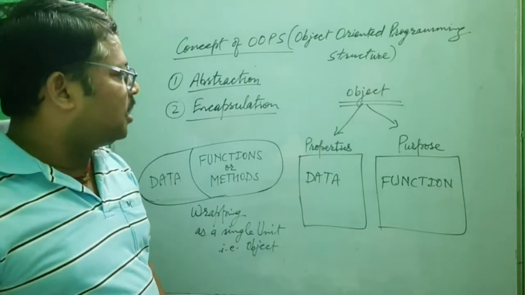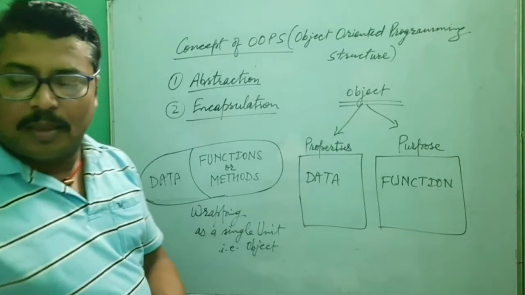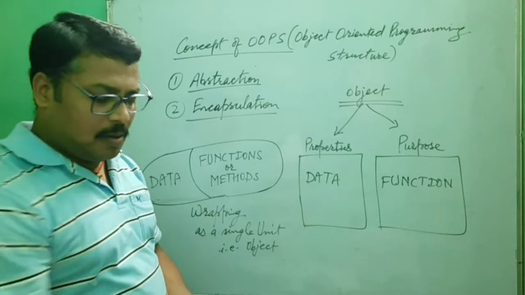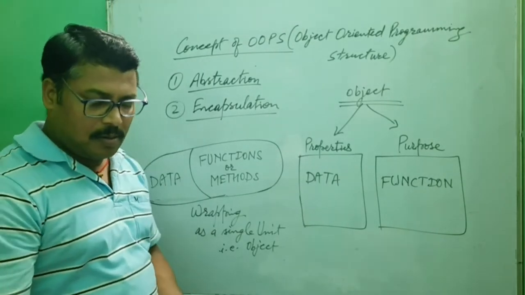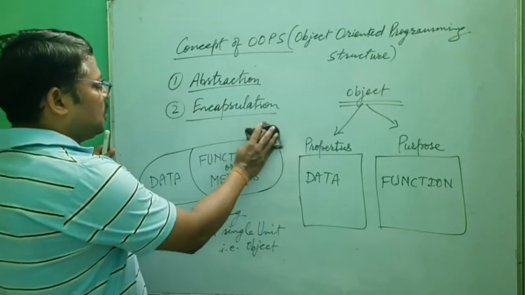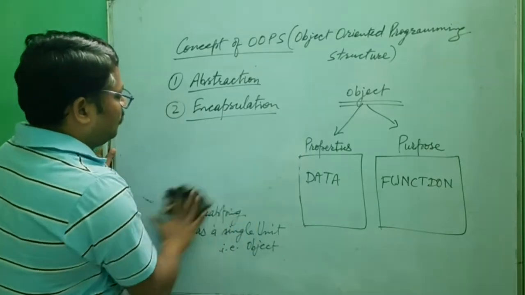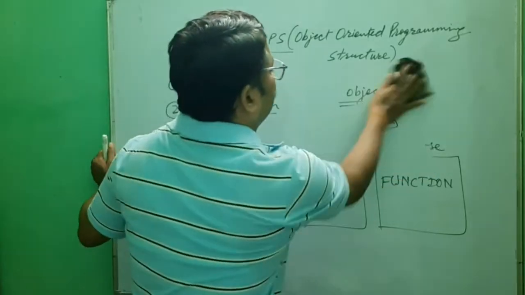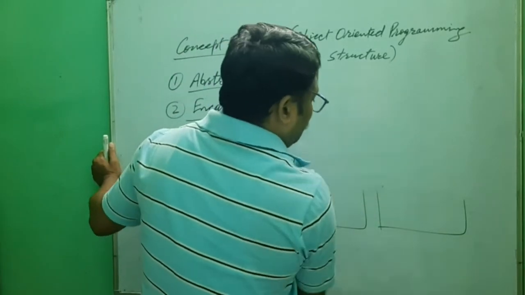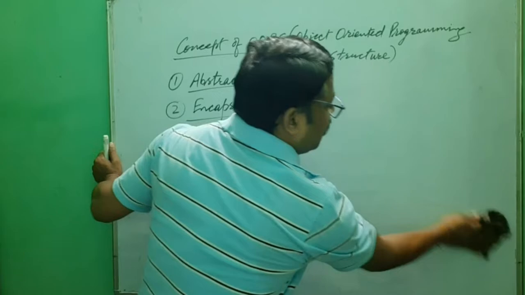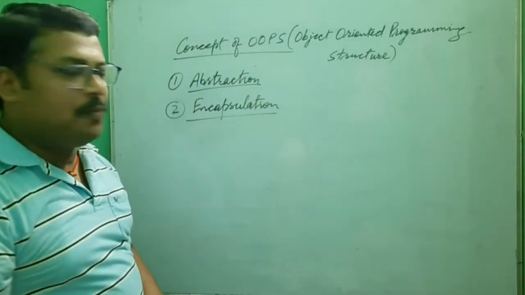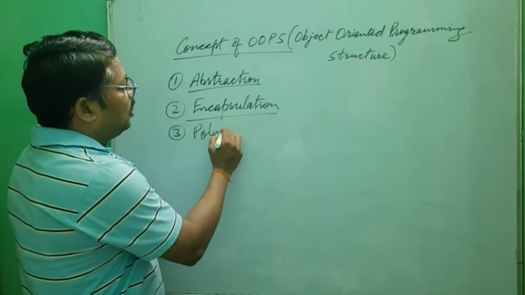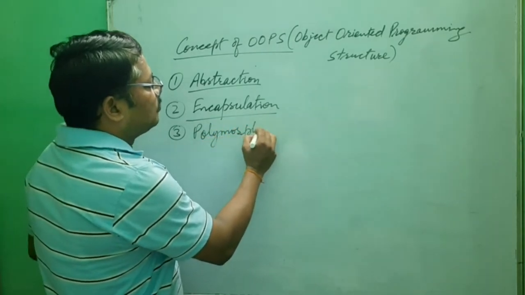Now we go for the next, polymorphism. What do you mean by polymorphism? The third one is polymorphism.